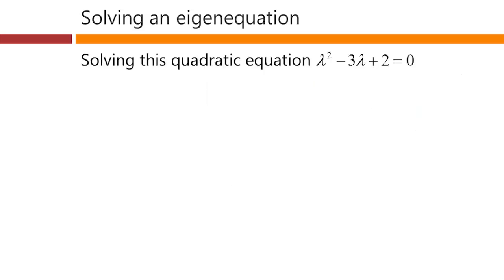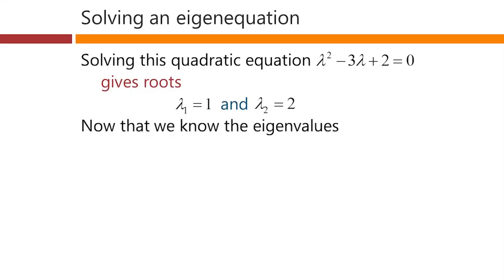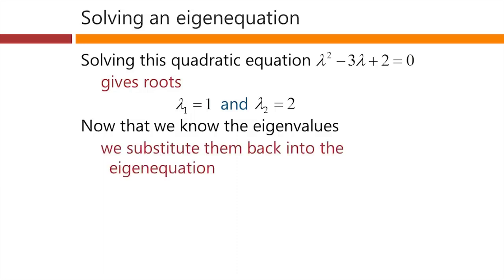Well, of course, we can solve that quadratic equation. That's straightforward enough. If we do so, we'll get these roots: lambda 1 equals 1, and another root, lambda 2, equals 2. These are the eigenvalues. These are the values of that parameter lambda for which there will be solutions of our original eigenvalue equation.